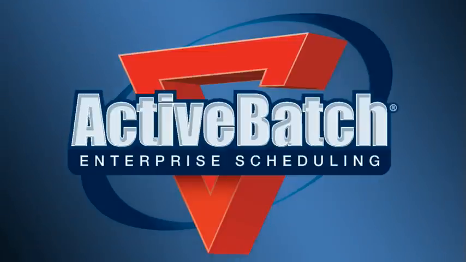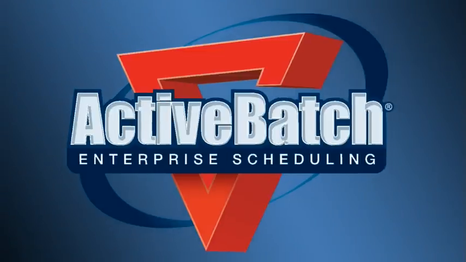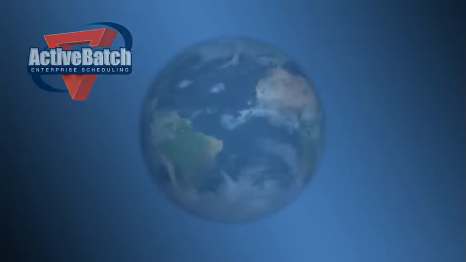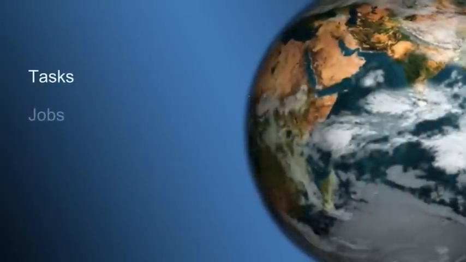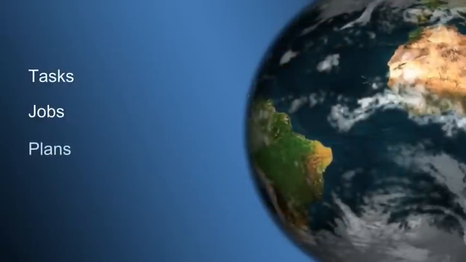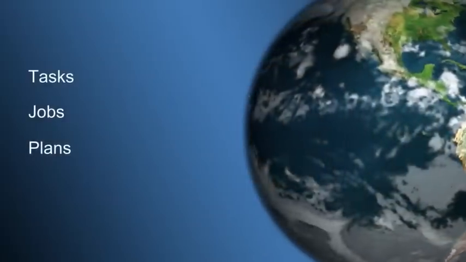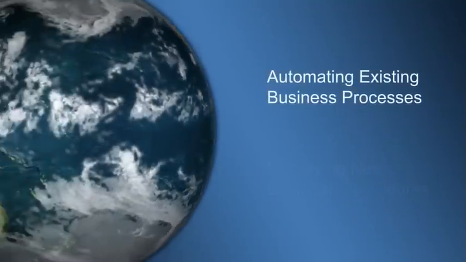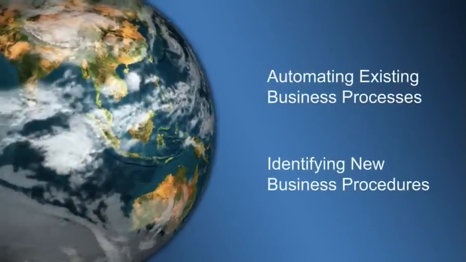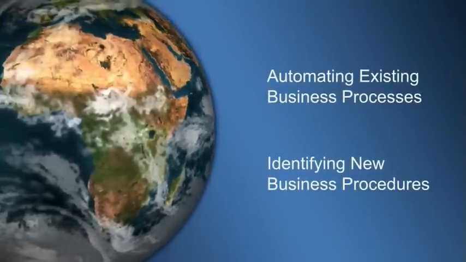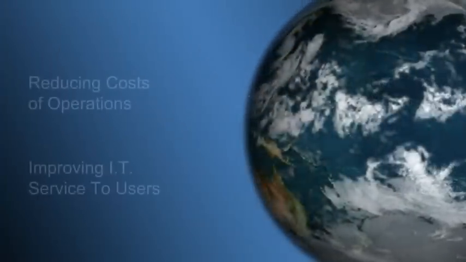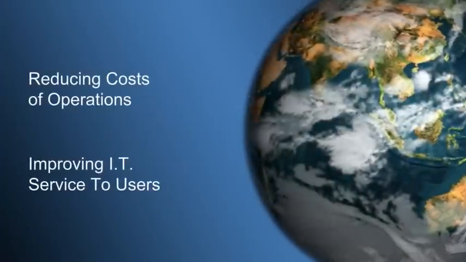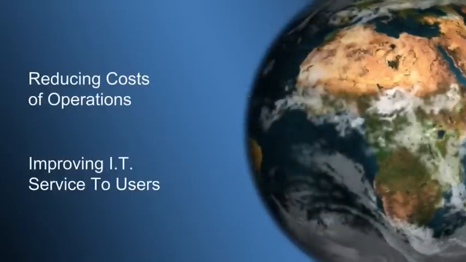What is ActiveBatch? ActiveBatch, enterprise job scheduling and IT workload automation, has established a proven track record with customers from around the world in providing cost-effective automation of tasks, jobs, and plans that support the enterprise in achieving its business objectives. We understand that automating existing business processes and identifying new ways of doing business must be supported with new operational solutions. These operational solutions help manage the increase in demand while reducing the cost of operations and improving IT